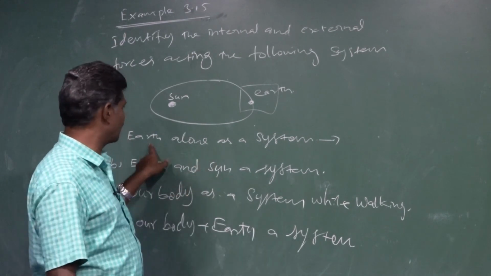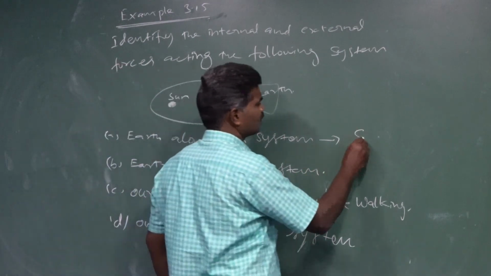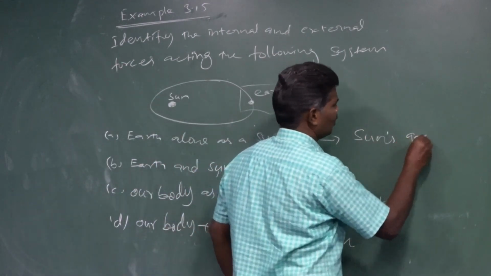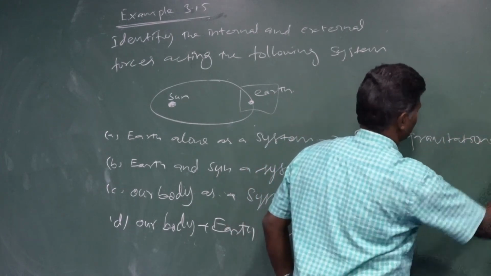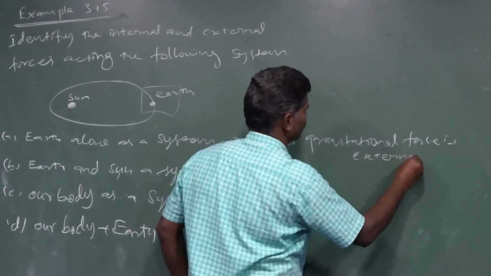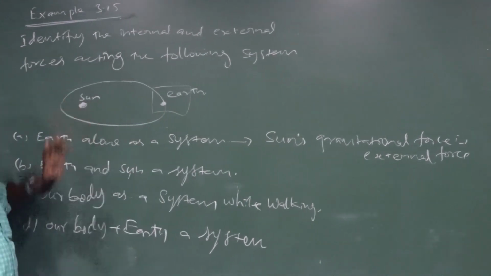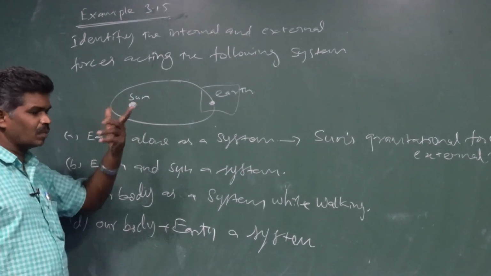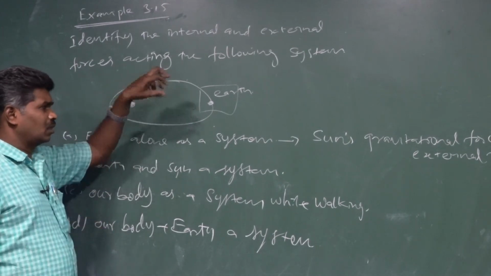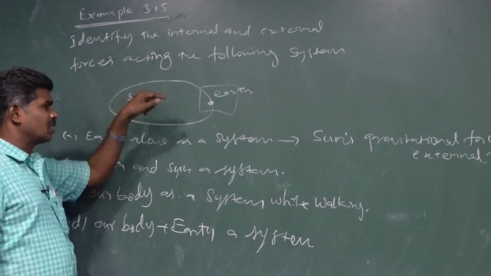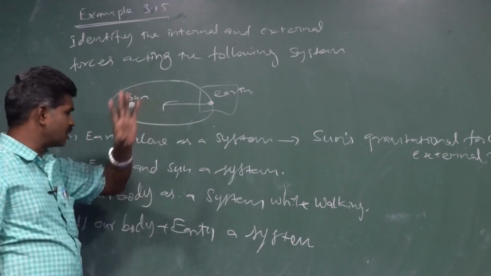So for our first question, earth alone as a system, the sun's gravitational force is an external force, because we are taking earth alone as a system. That's why the sun is an external particle. That external particle exerts a force on the earth. That's why the sun's gravitational force, which acts towards the sun, is the external force.